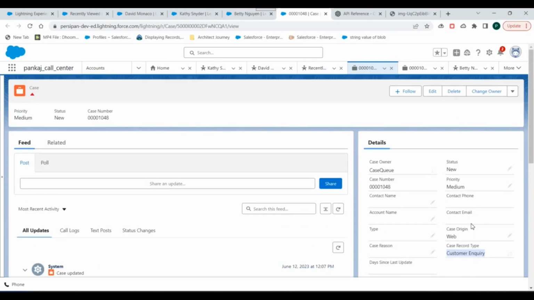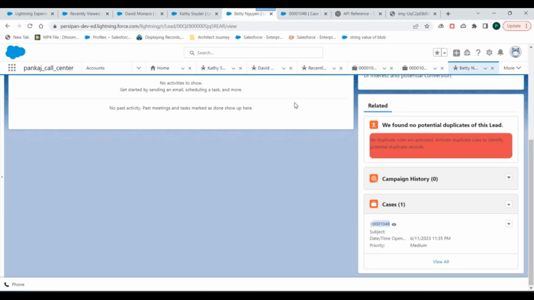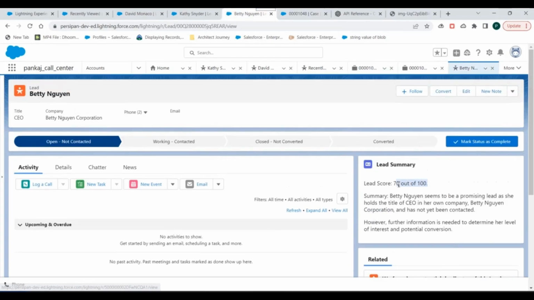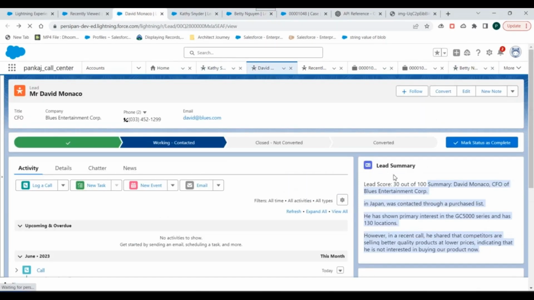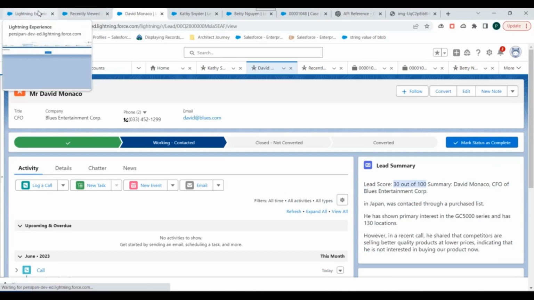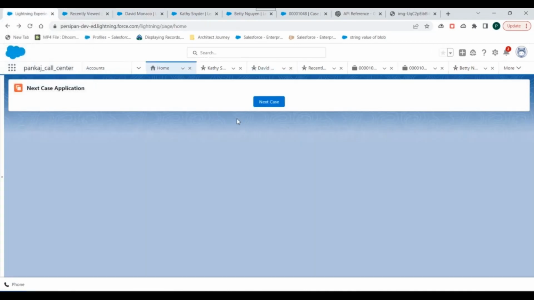So this has to be closed, otherwise the corresponding lead record might not get converted, right? So just look into the lead score of different leads. This one has a lead score of 70, another has 75, and this one has a lead score of 30. What I have done is I have created a next case button on the home page of this application, right?